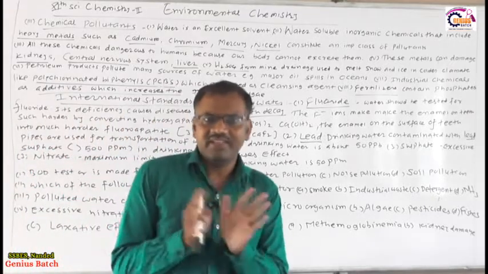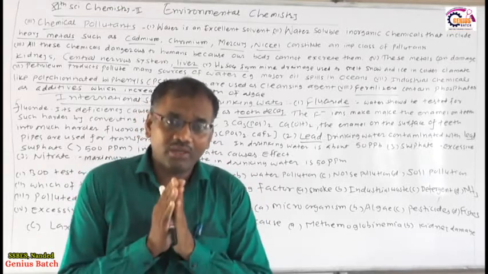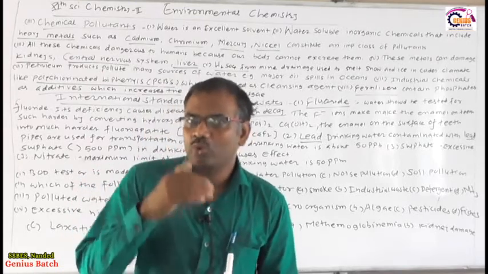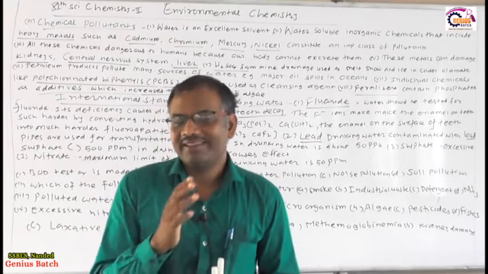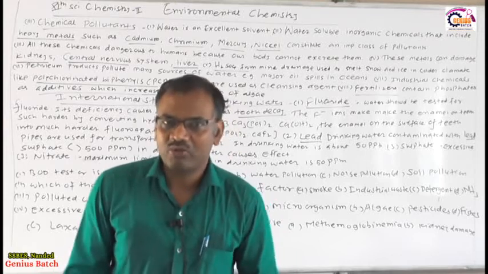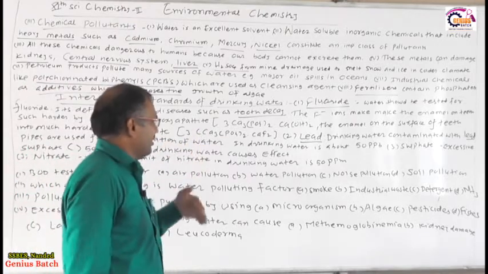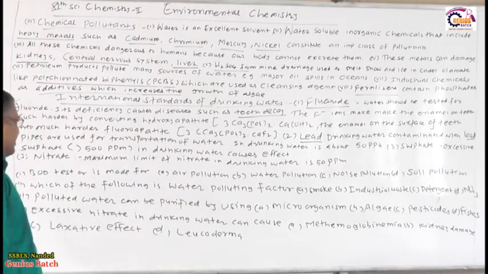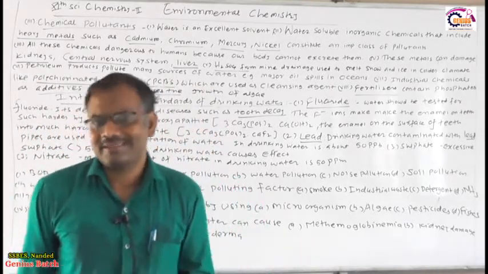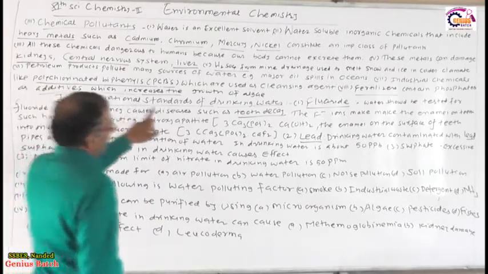As we have studied how water gets polluted, now how is the water to be cleaned, and which water is good to drink for human beings. For that, international standards are given, meaning how much fluoride the water should contain, how much lead, and how much nitrate. That is already given by the international standards, so we have to study that. So now, the international standards of drinking water.